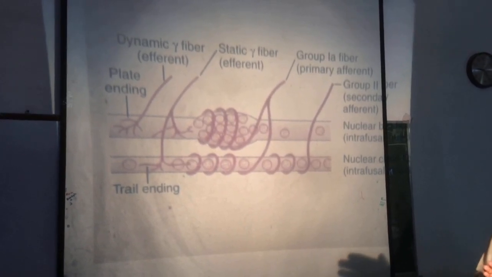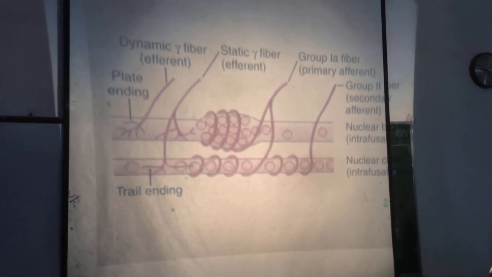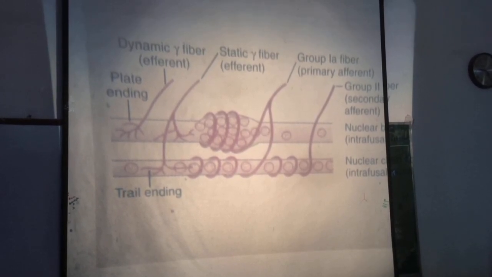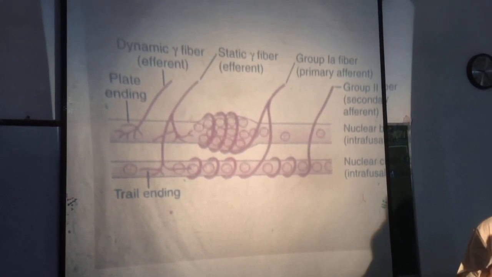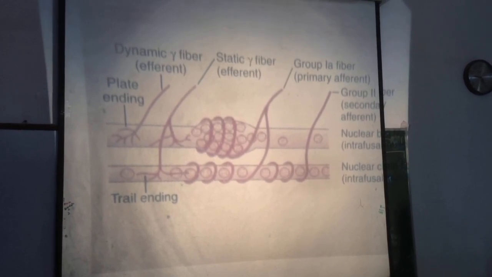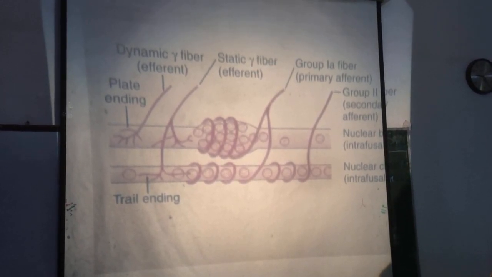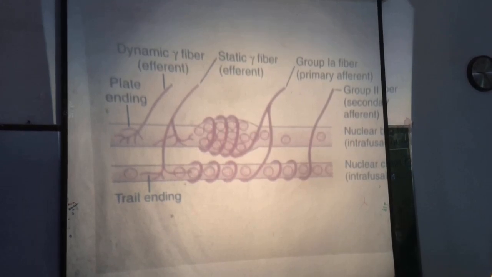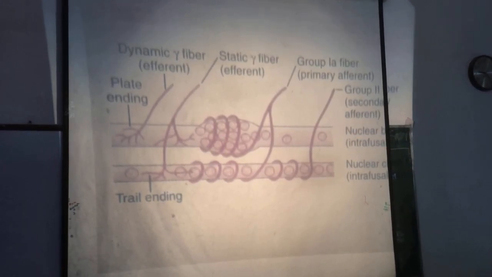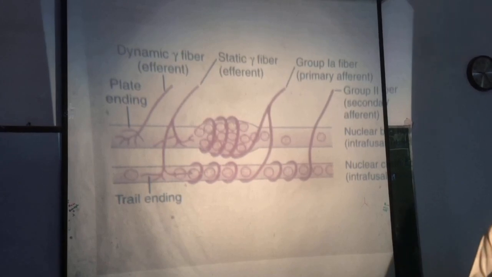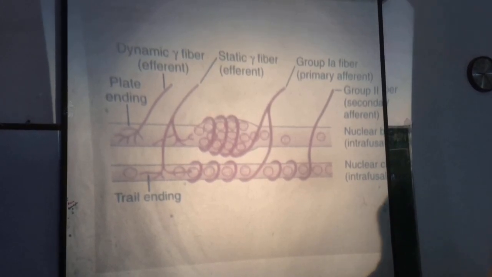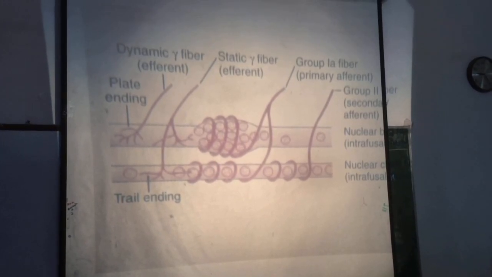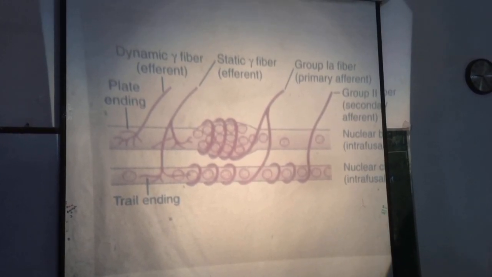So keep in mind, when muscle spindle's central portion is stretched, there is excitation of the muscle spindle. Now keep in mind, when central portion of the muscle spindle shortens, muscle spindles are inhibited. When central portion of the spindle is shortened, there is inhibition of the muscle spindle.